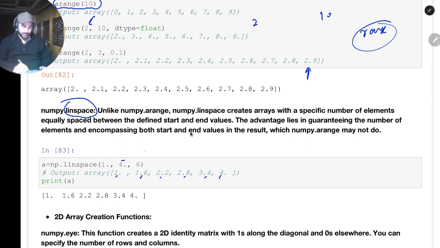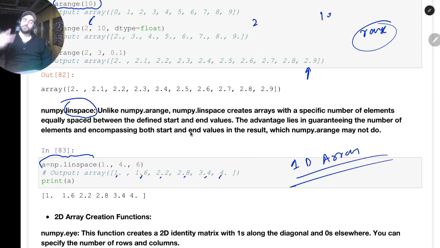This is the 6. 1 means the first number, 4 means the last number, 6 means how many numbers you want in that range, including the first and the last number. Okay? So you can use this linspace as well. This is a function by which you can create 1D arrays. So mainly we saw two methods by which we can create 1D arrays.